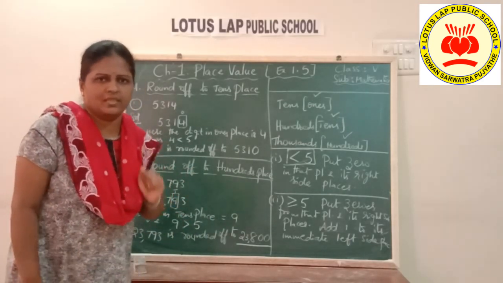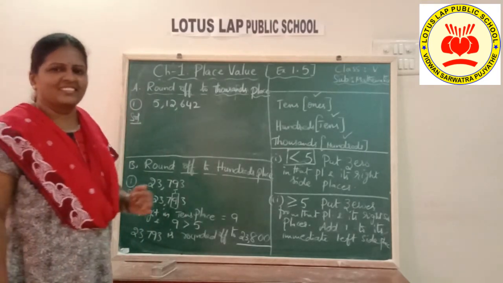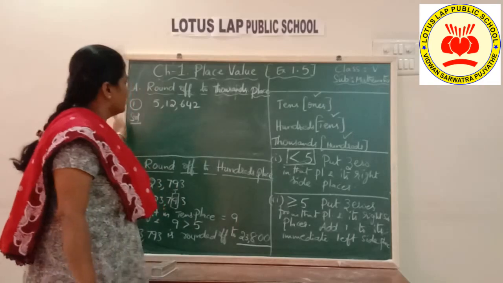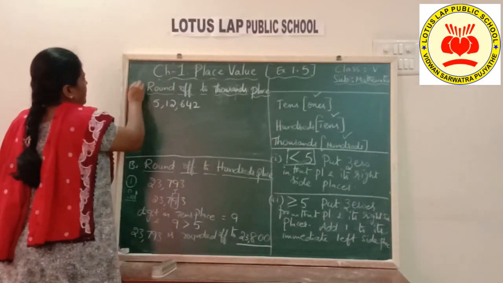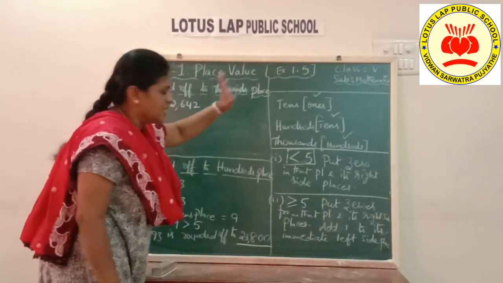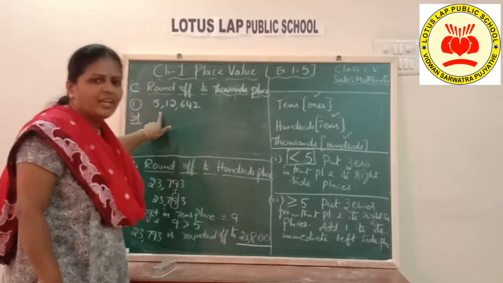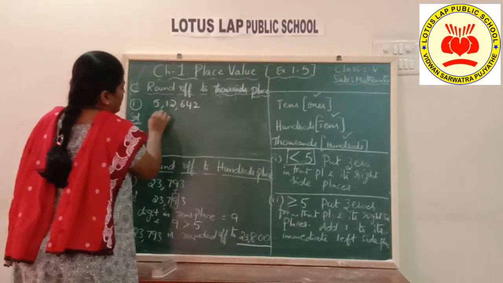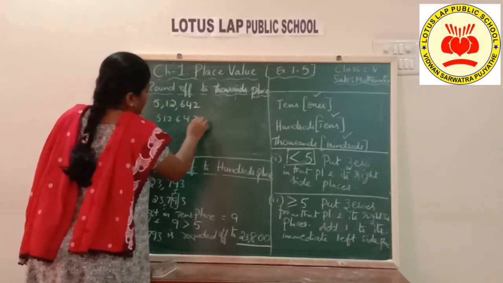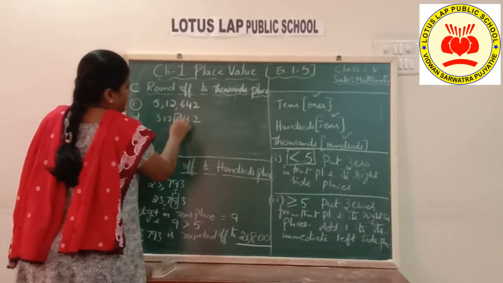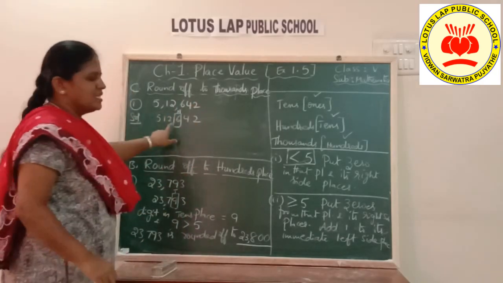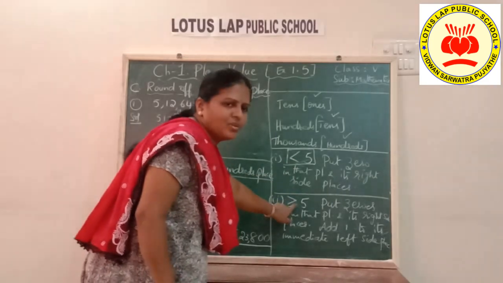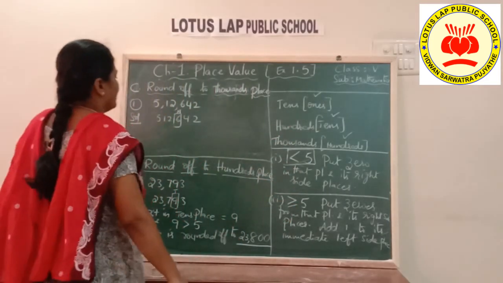Last one more bit is there, children. Okay now. So see here. So third bit, round it up to thousands place, children. What is the number we have taken? 5,12,642. As I said, when you want to round it up to thousands place, you need to check its before place, that is hundreds place. What is the digit present here? 6. 6 comes under which case? It is more than 5. So if it is more than 5, what you have to do?